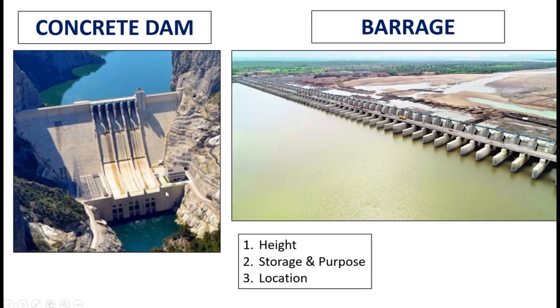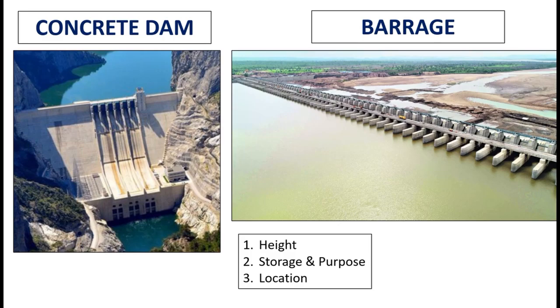First is height. Barrage's height is mostly restricted to below 20 or 25 meters only. Whereas, dam's height will be ranging from small heights to even more than 250 meters. So it's clear that barrages are only planned for low-height water projects only.